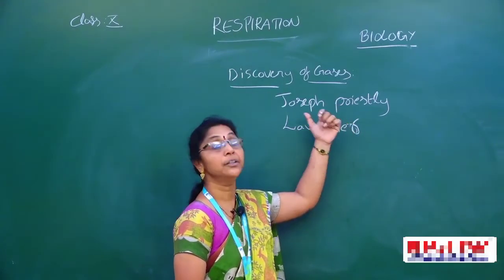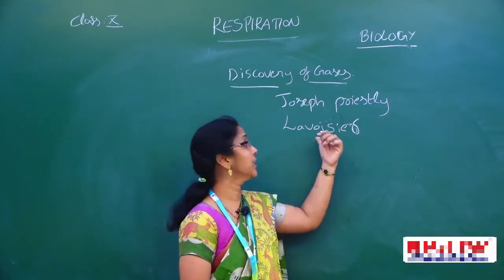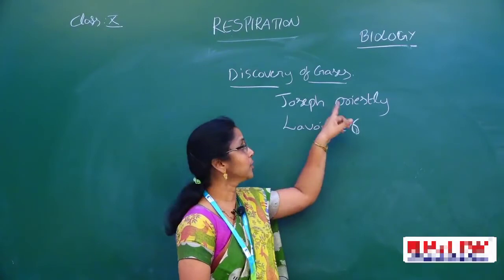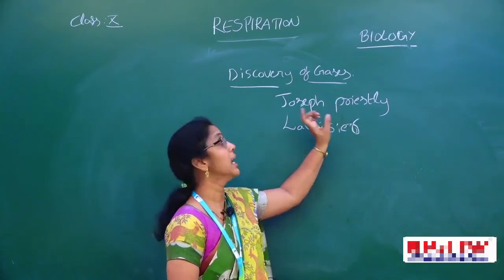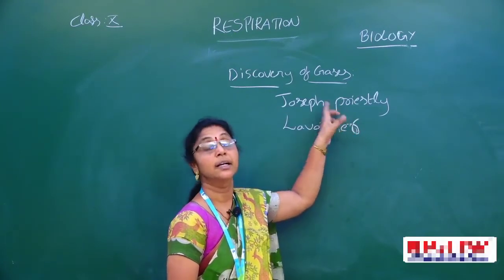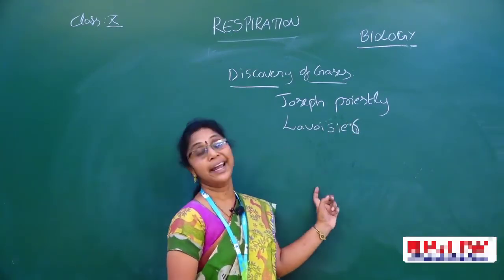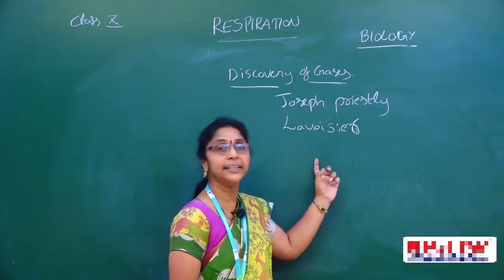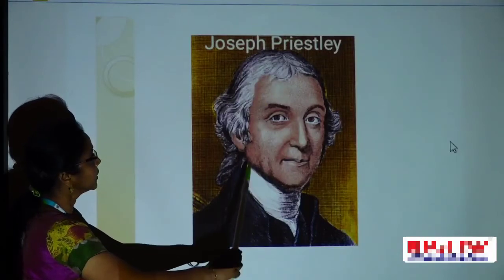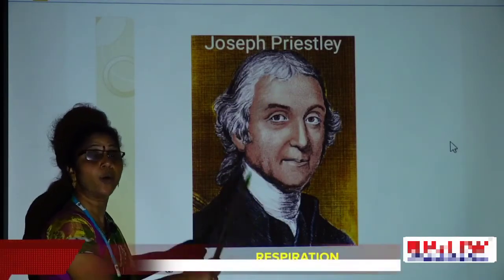Later Lavoisier conducted experiments. Joseph Priestley found the exchange of gases and the discovery of oxygen, and Lavoisier also conducted several experiments about gases. Already we know what Priestley did.